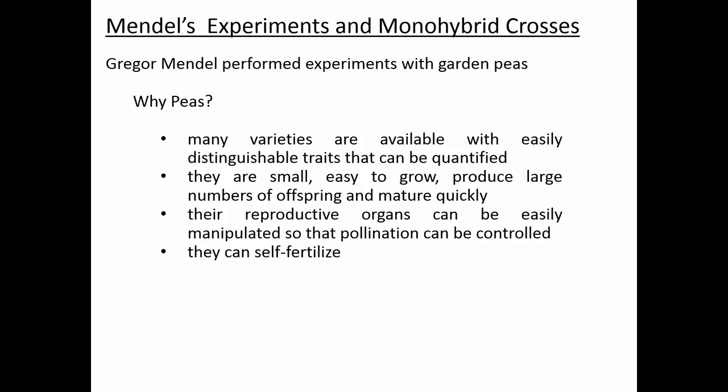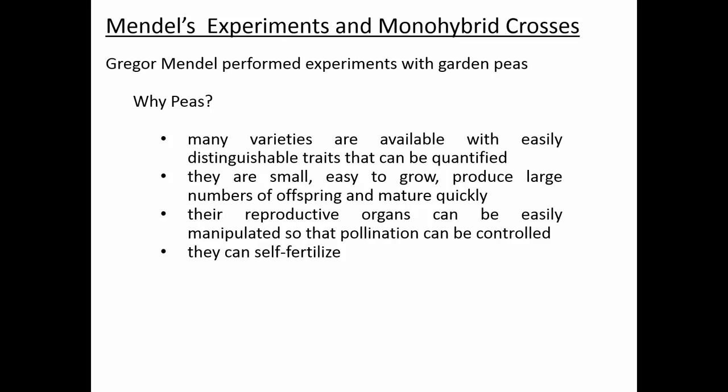When Mendel was studying inheritance, he used garden peas. And so the first thing we're going to go through is why did he use peas versus a different type of organism, different types of organisms that he could have used. And so one reason that he used peas in terms of studying heredity is that there were a lot of different kinds of peas that were available with easily distinguishable traits that can be quantified.